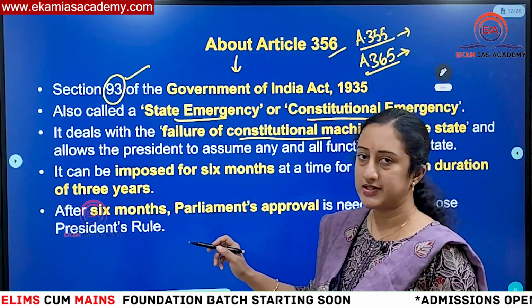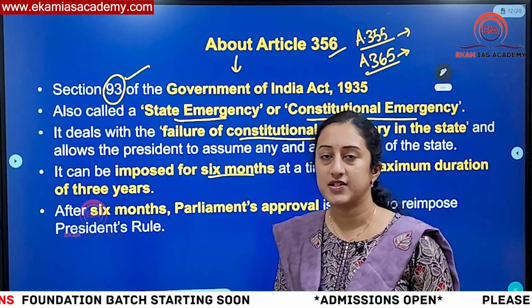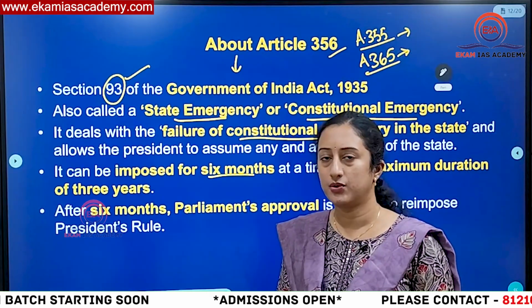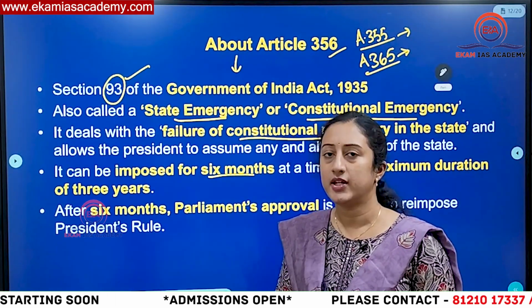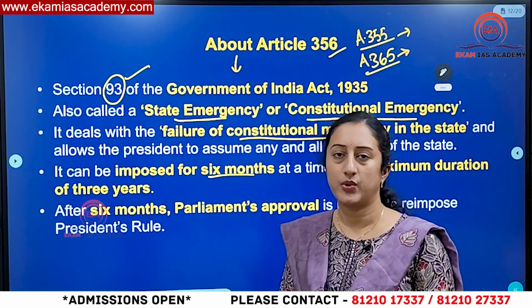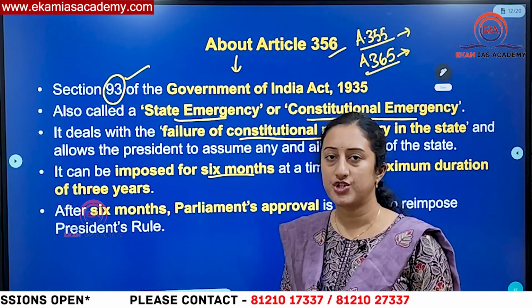Then once it is imposed, it can continue only for 6 months of time. That means within 6 months, it has to get parliamentary approval. If it doesn't get approval, there won't be any further continuation. Okay. Then maximum 3 years period only it can be continued. That means subsequently for every 6 months it can get parliamentary approval, but the maximum duration is 3 years.